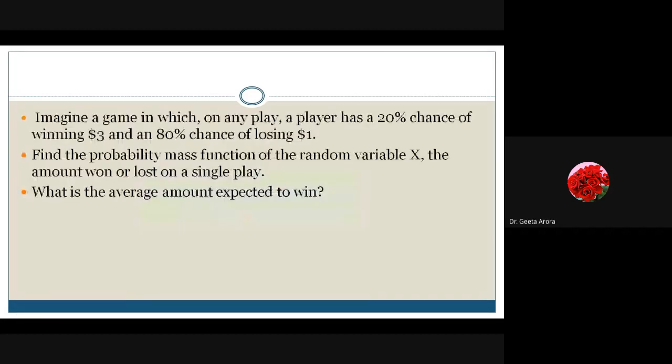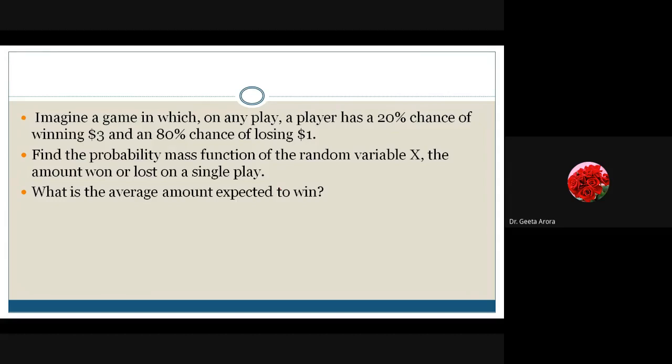So let's start with an example. Here we have started with a simple example. Imagine a game in which on any play, a player has a 20% chance of winning $3 and an 80% chance of losing $1. We are talking about two things. Total 100% chance we have covered. We are looking for the probability mass function of the random variable X, the amount won or lost on a single play, and the average amount expected to win. It means what we have to find out.